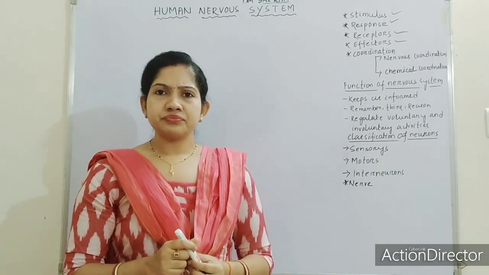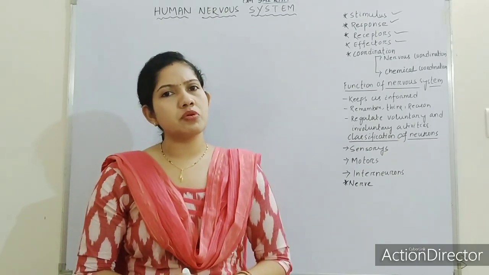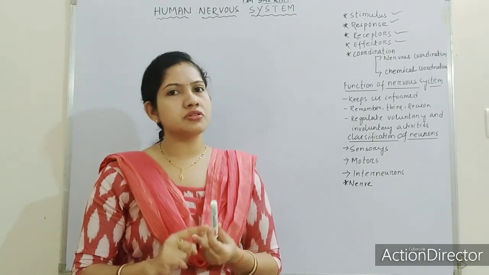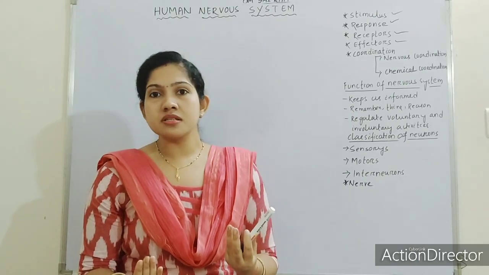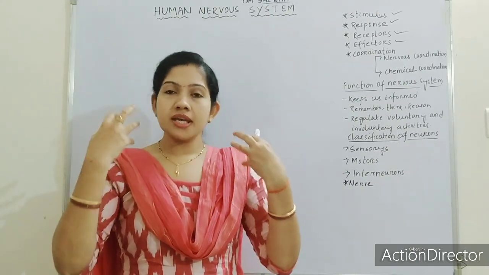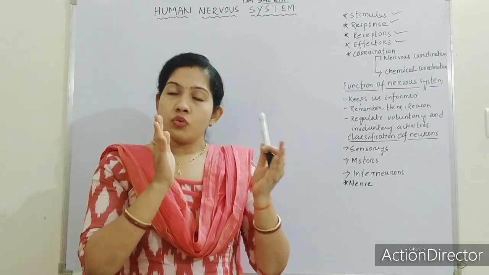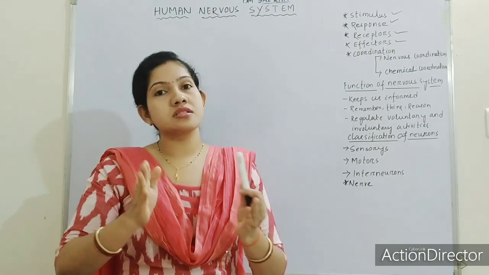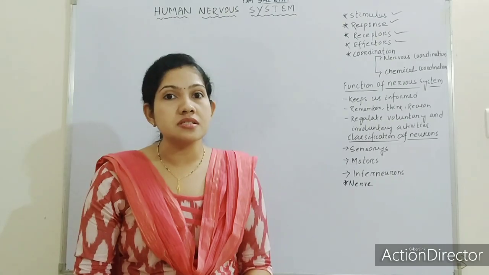Okay, but as we know that there are several systems, circulatory system, we know that. So all those organ systems work in a coordinating manner, means they work in a process so that each organ system helps another and they form a coordinate system.